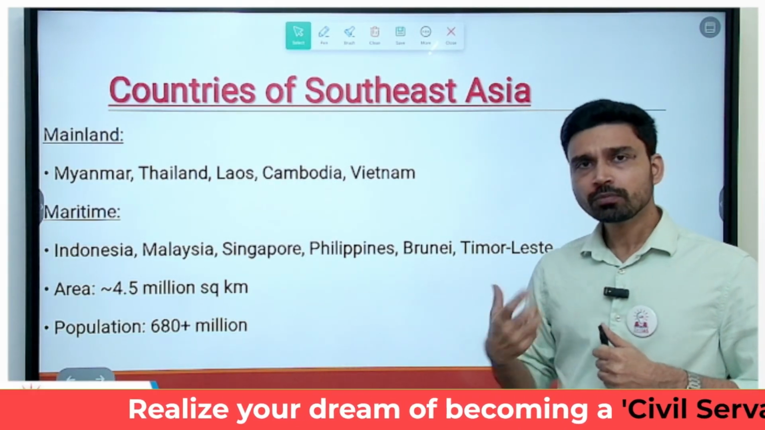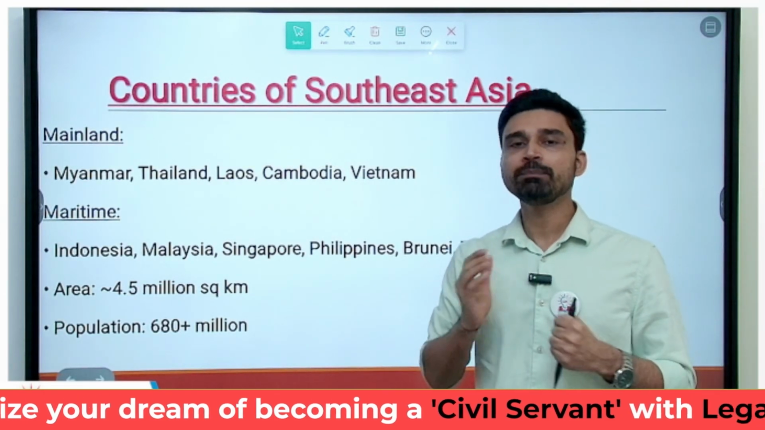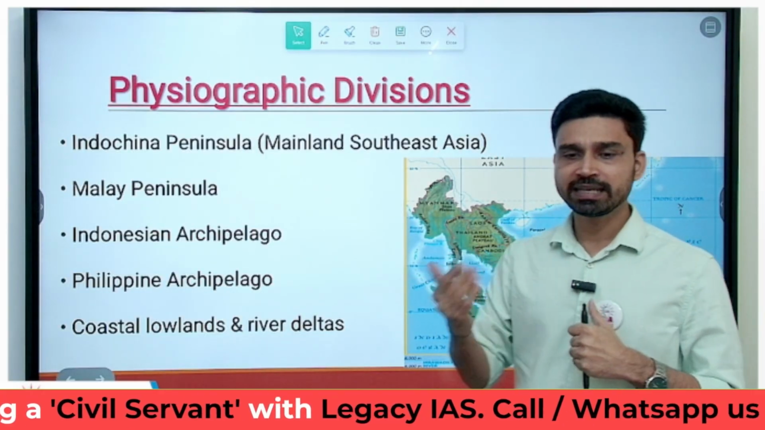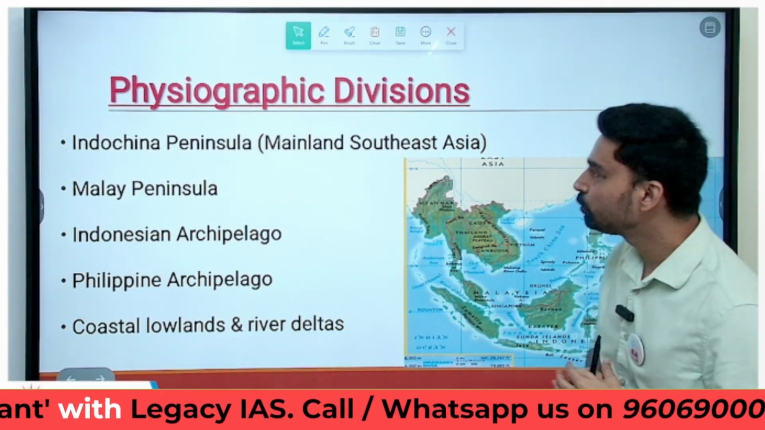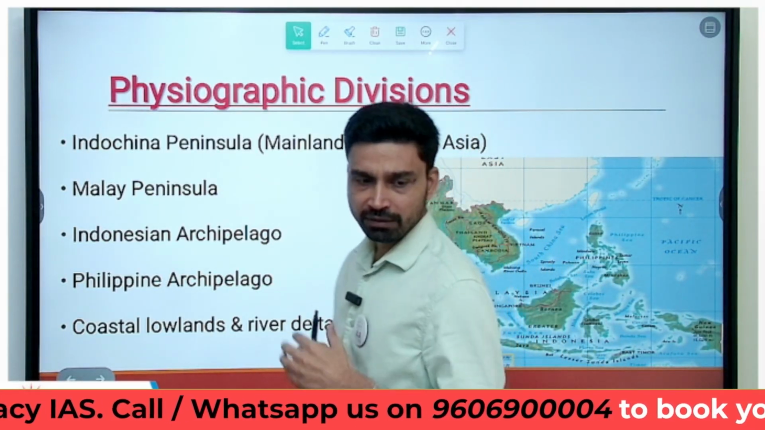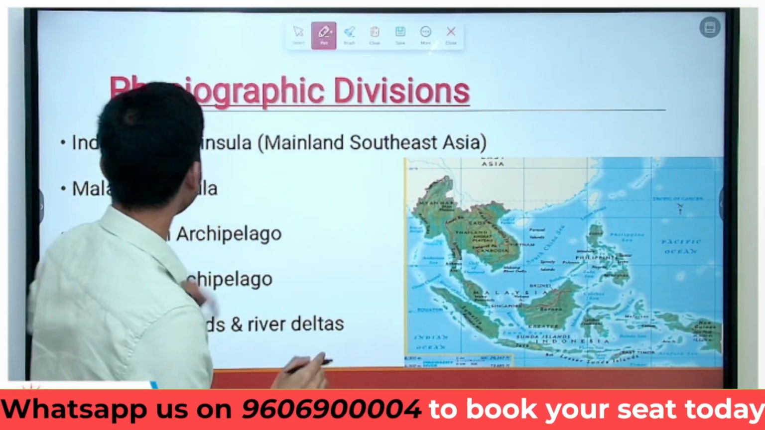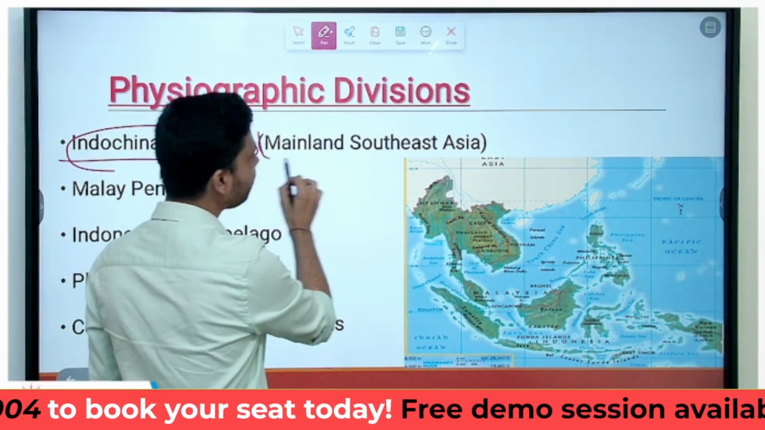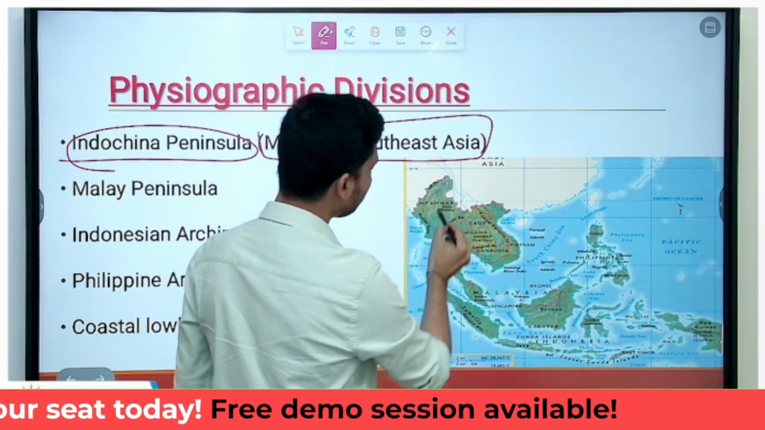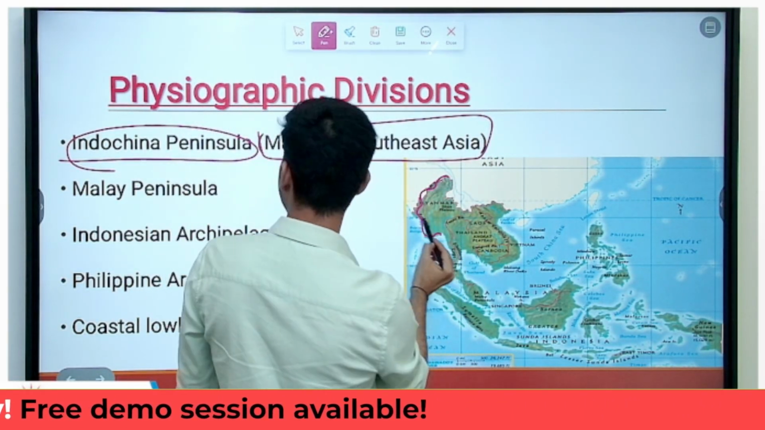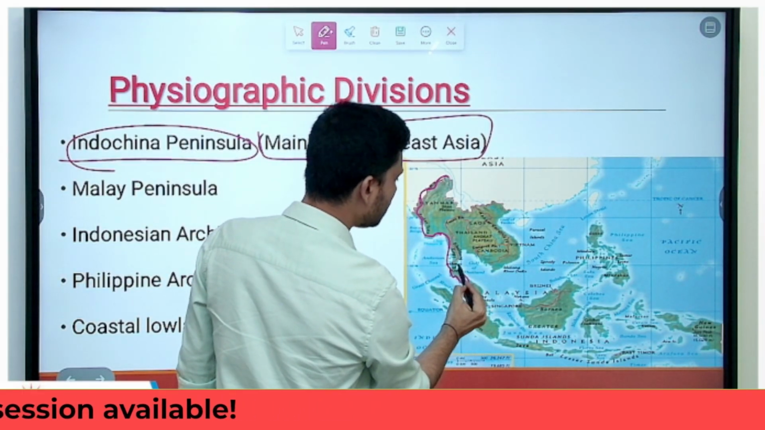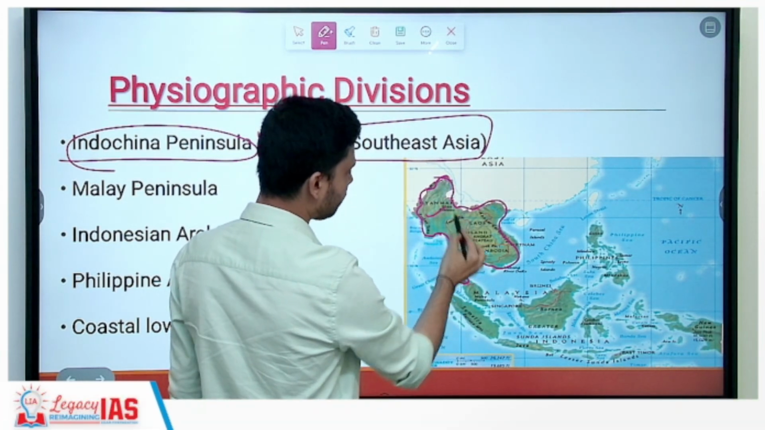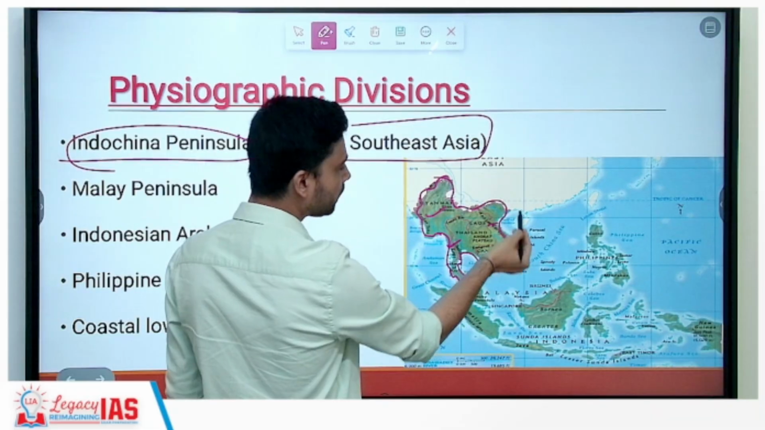Population-wise, they hold about 680 plus million people, with Indonesia being one of the most populous countries. Now, if you look at the geographical division of this region, we can divide it into multiple parts. The first is the Indo-China Peninsula, which is part of mainland Southeast Asia. On this map, this entire region that we are talking about is what we call the Indo-China Peninsula. It includes countries such as Myanmar, Thailand, Cambodia and Vietnam.